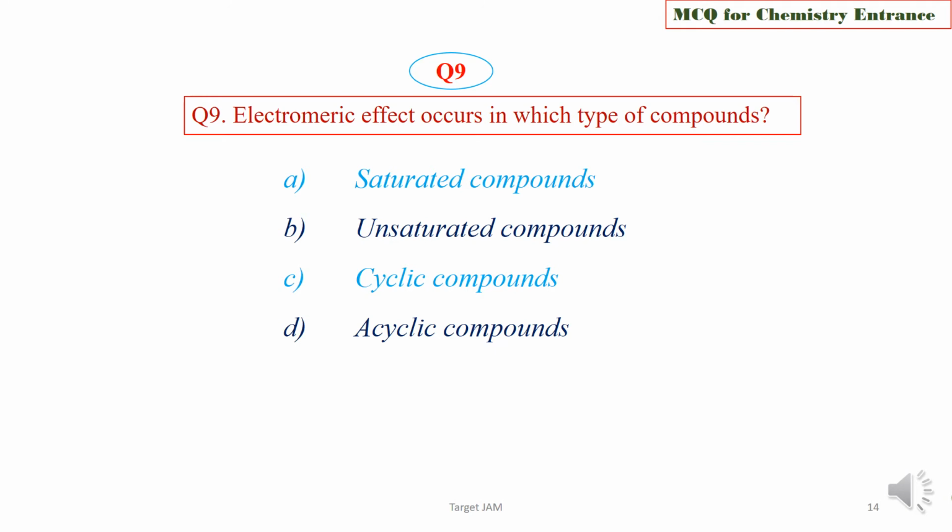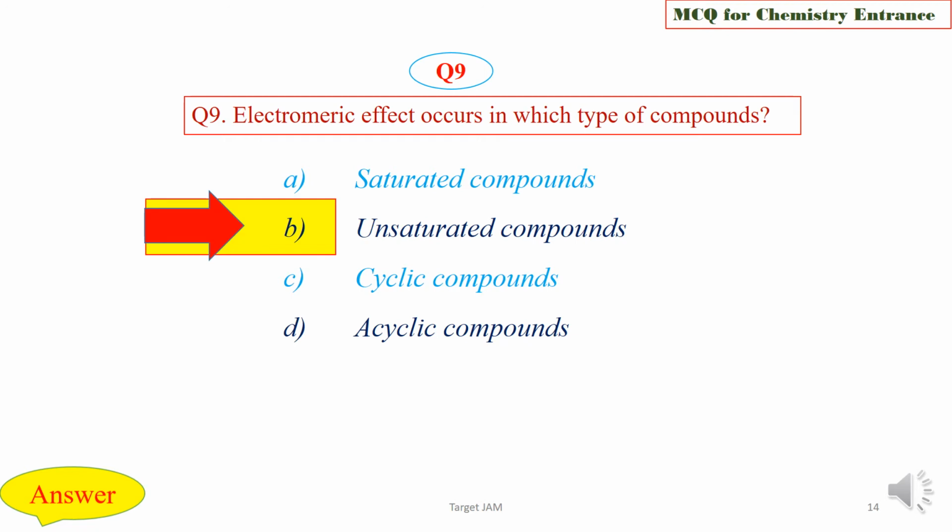Electromeric effect occurs in which types of compounds? Saturated compounds, unsaturated compounds, cyclic compounds, or acyclic compounds? In which types of compounds does electromeric effect occur? Choose the correct one. We are now going to check the answer key, and the right option is option B, that is unsaturated compounds.